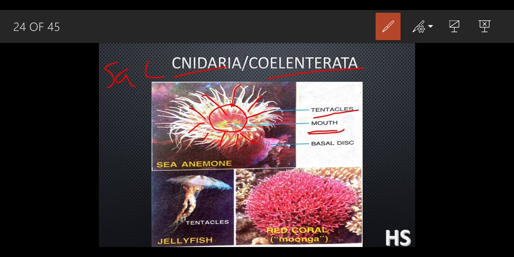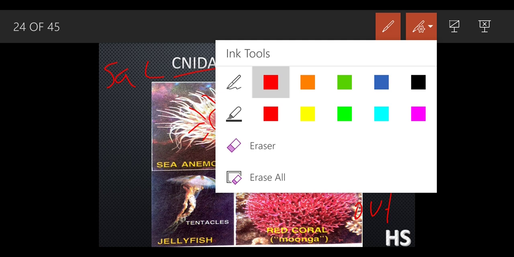This mouth serves for two purposes: taking in of food, and giving out. So this is a very peculiar function, I know. The part from where it takes up the food, from that part only the excrete goes out. Okay, so this is a very peculiar function. And they are mostly aquatic. You are going to find them mostly in the sea, okay. Very few you are going to find in the fresh water.